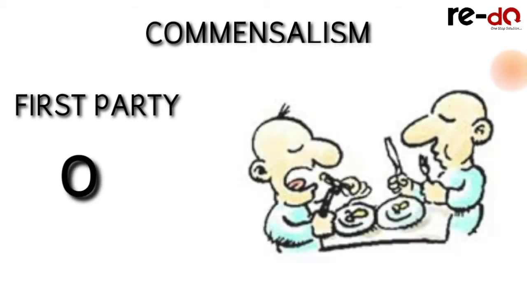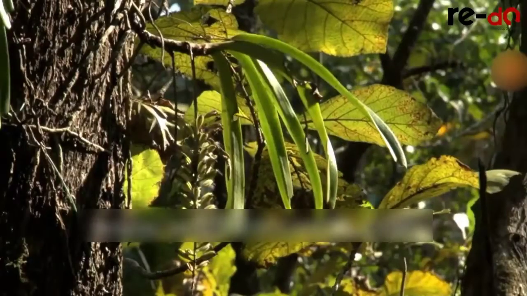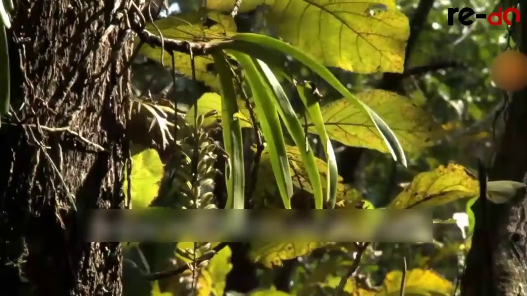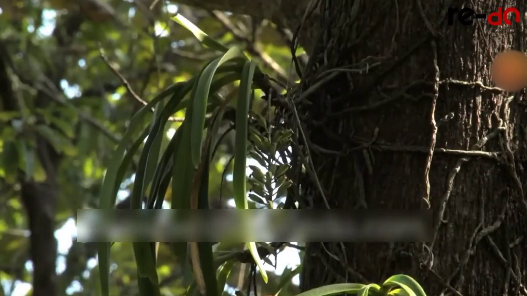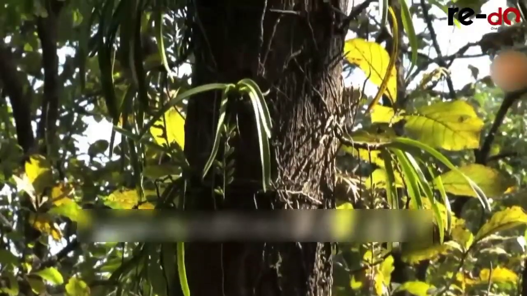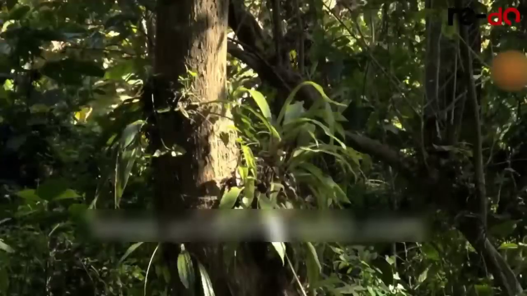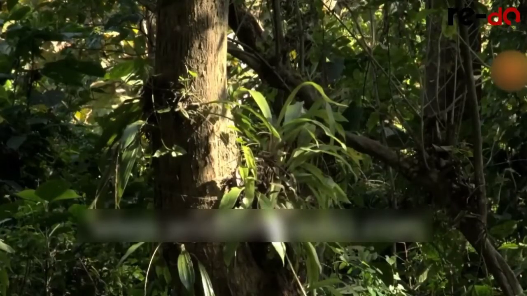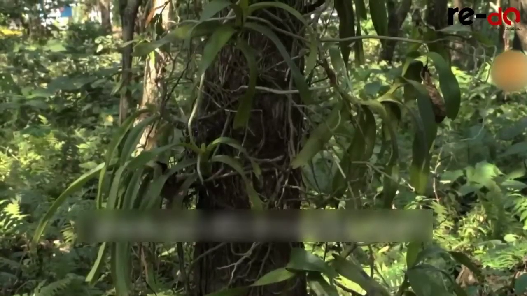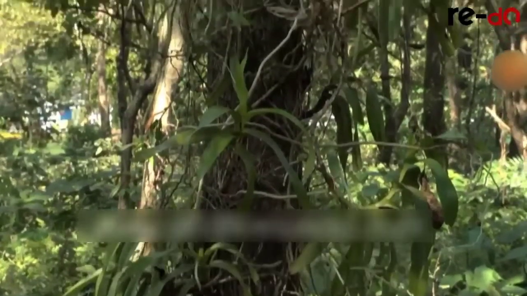The second one is commensalism. In this type of interaction, the first party is benefited, and the second party is neither benefited nor harmed. For example, orchids. Orchids are epiphytic in nature, which means that they grow on other plants. Generally, you will find orchids on angiosperm dicots like the mango tree. So you will find the orchid attached to the branch of the tree with the help of some epiphytic roots. What this orchid does is just use the branch as support.